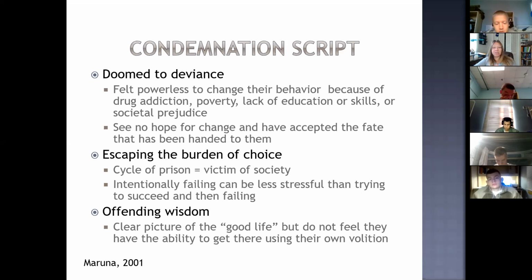So these offenders see no hope for change in their lives, and they've generally accepted the fate that's been handed to them, that they've been dealt a bad hand. They're doomed to this lifestyle. So that's one of the themes of the condemnation script: this person feels doomed to deviance, that they're powerless to change their behavior. These things just seem to happen to them that push them in one direction, and they're not capable of changing that negative trajectory.